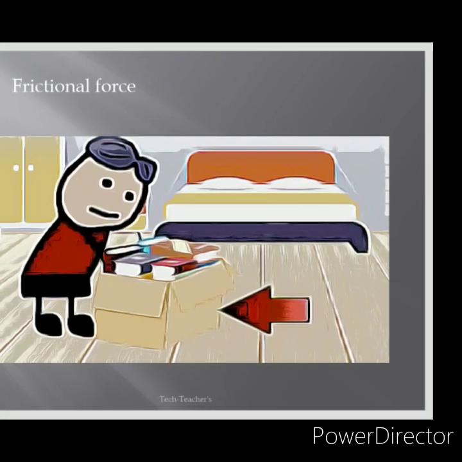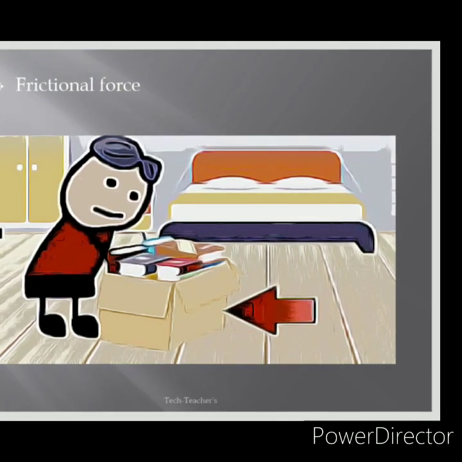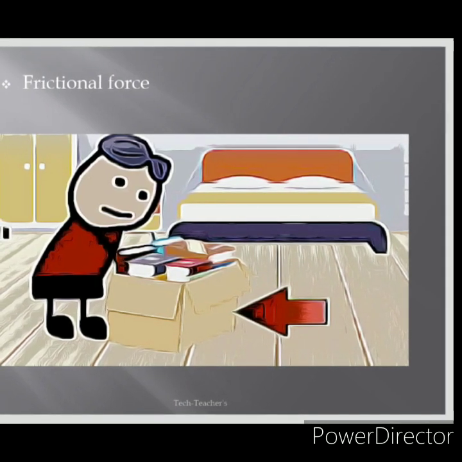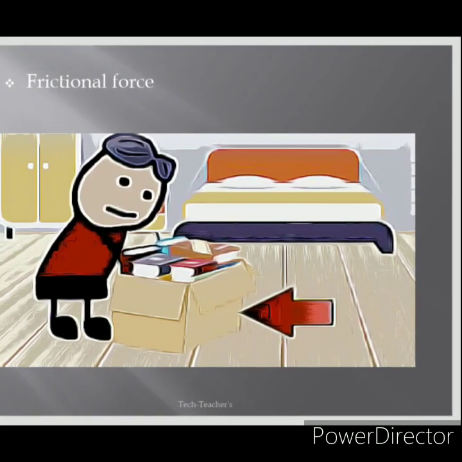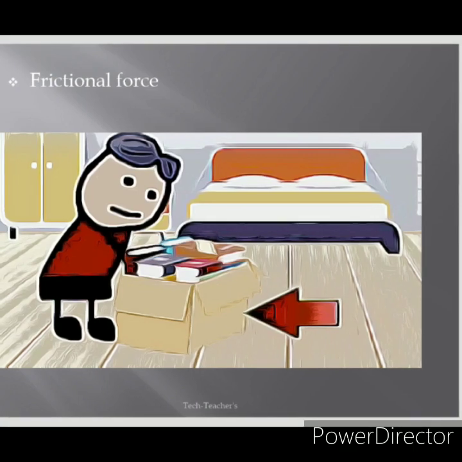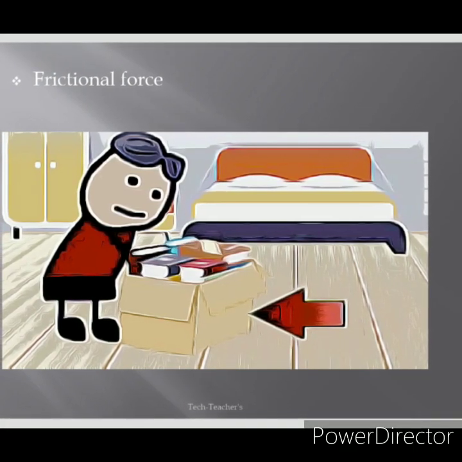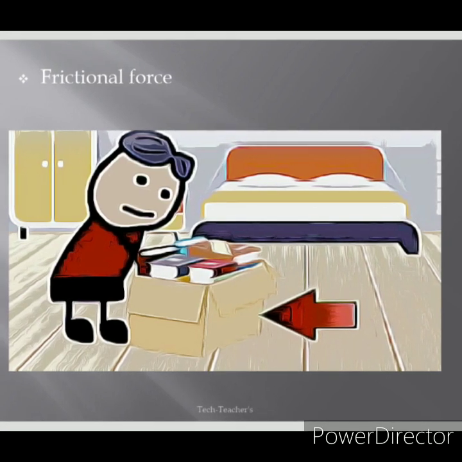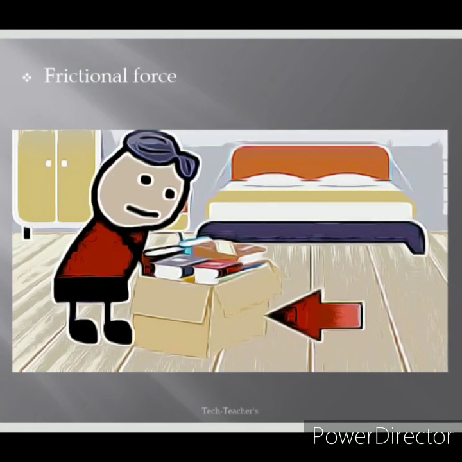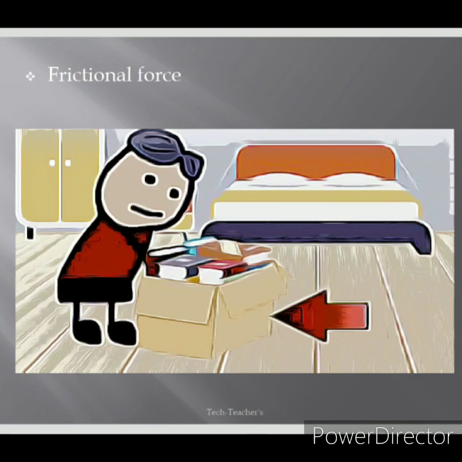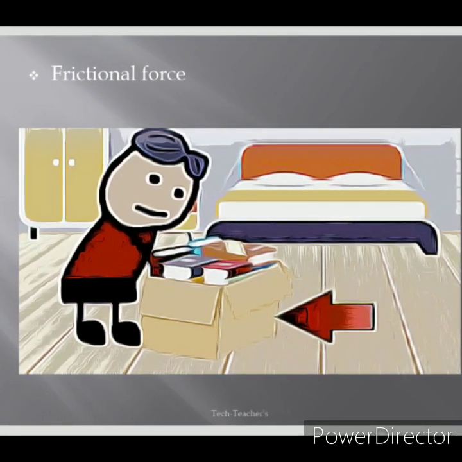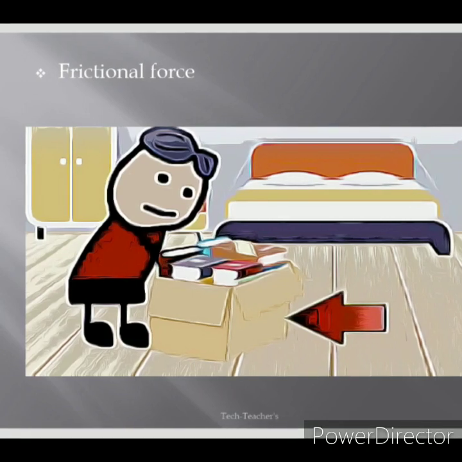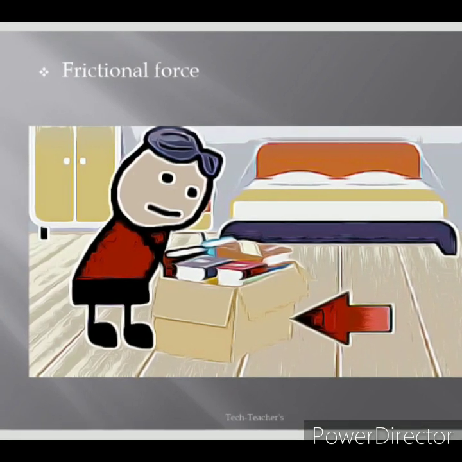Moving to frictional forces, a force that works in the opposite direction when an object changes its state of motion. Examples of frictional forces are lighting a matchstick or stopping a moving ball. Frictional force can be briefly defined as the resisting force that exists when an object is moved or tries to move on a surface. This was about contact forces.